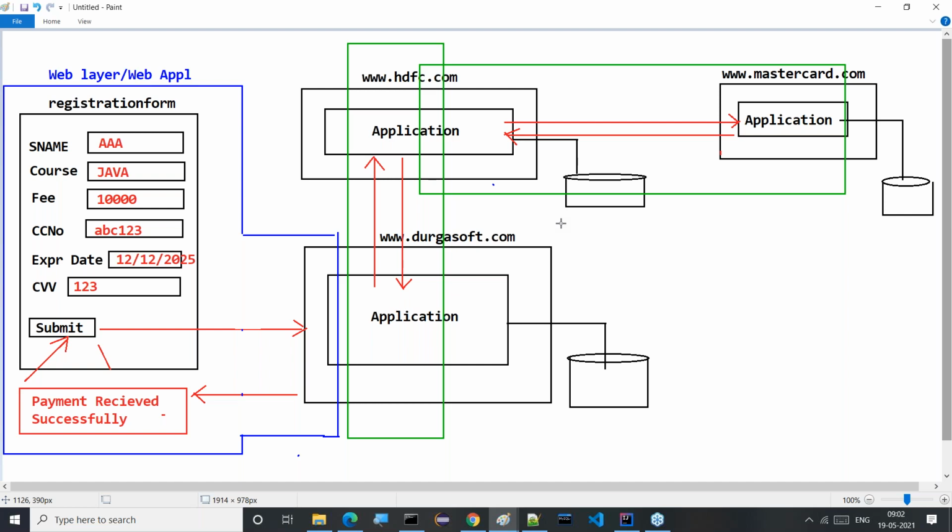Guys, are all of you getting it or not? In the distributed environment, with distributed applications, Durgasoft has to communicate with HDFC, and HDFC has to communicate with MasterCard. So here communication is the main thing. Consuming a service, in the sense of just accessing a method, is easy and not a big deal. But establishing communication between other applications is different. This program is running in parallel, and that program is running in parallel, so that is distributed.